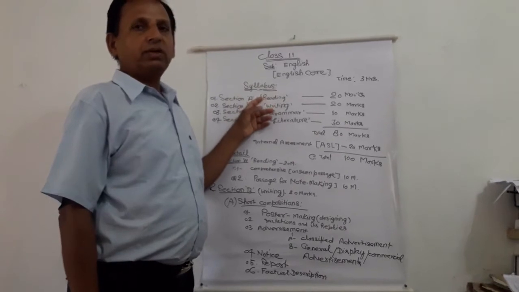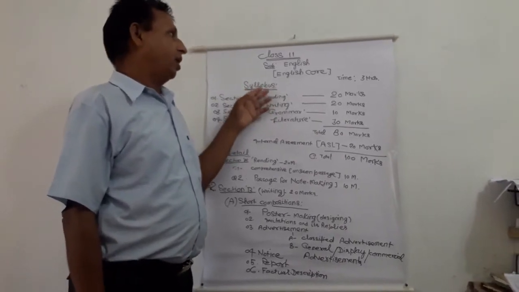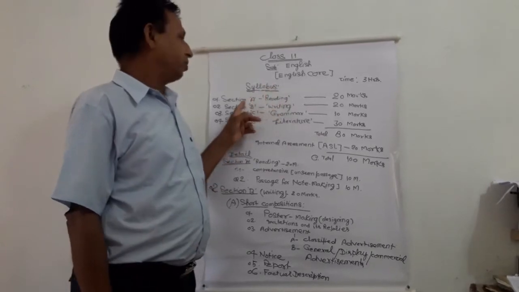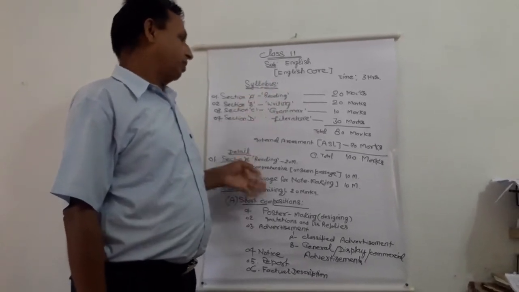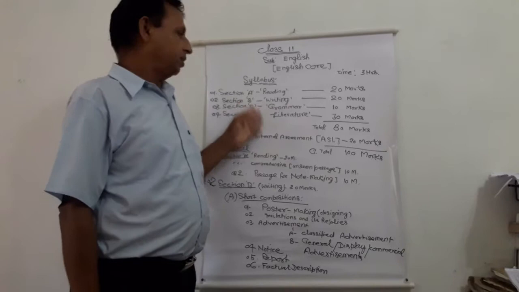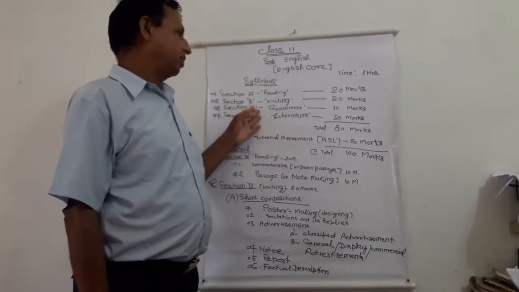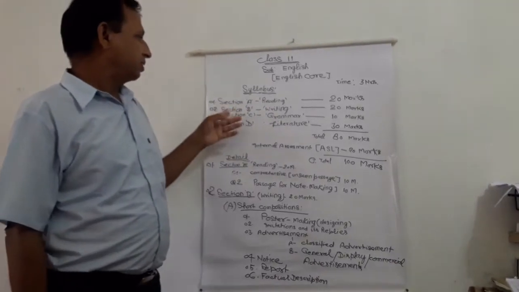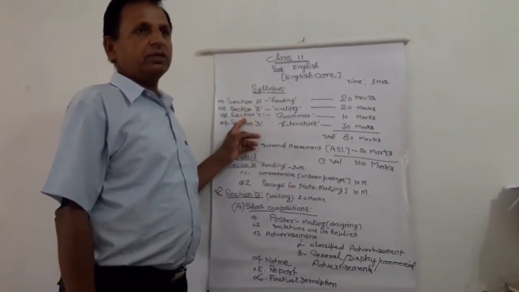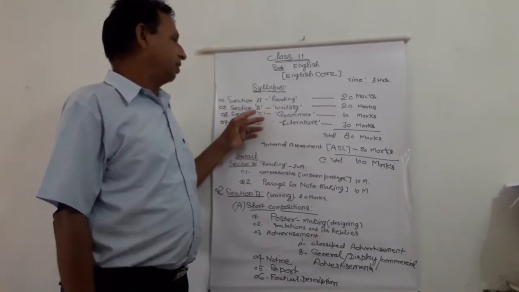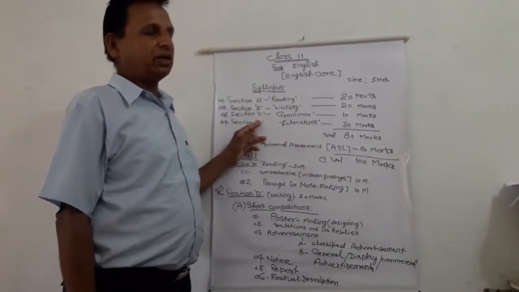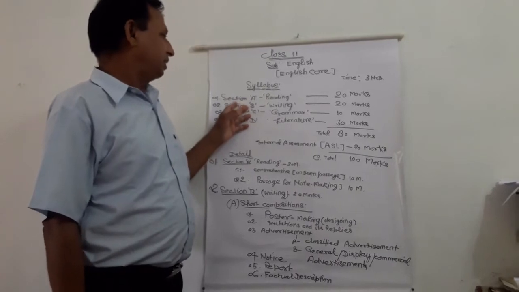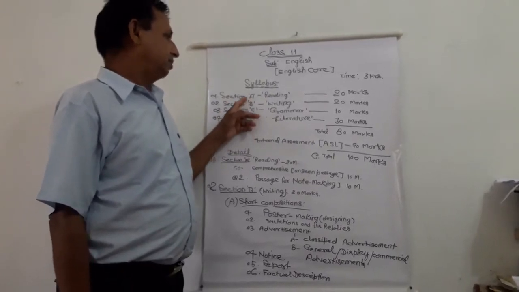I am going to tell you first of all the syllabus. As your English is not general English, it is the English Core. So therefore, you have to cover all the topics throughout the year for the examination. Under the syllabus, there are 4 sections. Sometimes it is mentioned that all the questions are covered in 3 sections, but very clearly, it is given here as 4 sections.